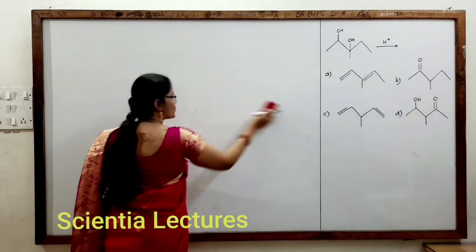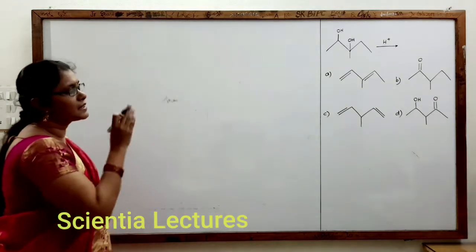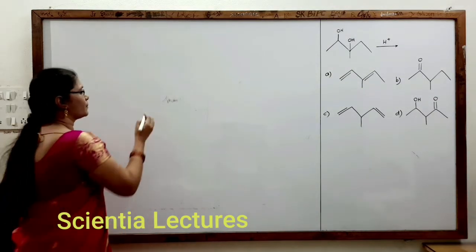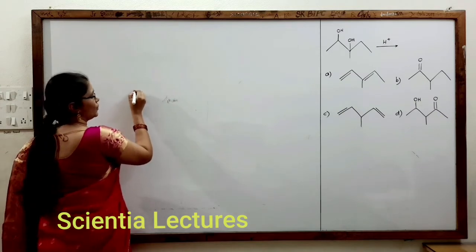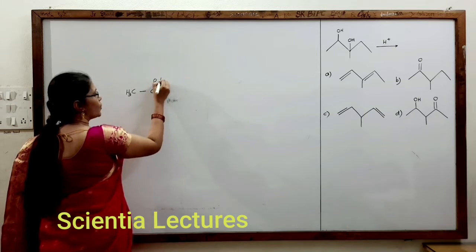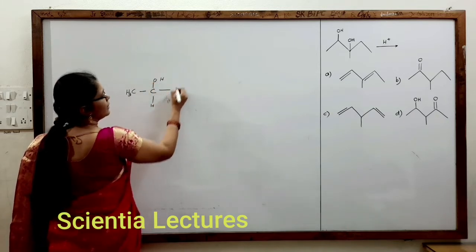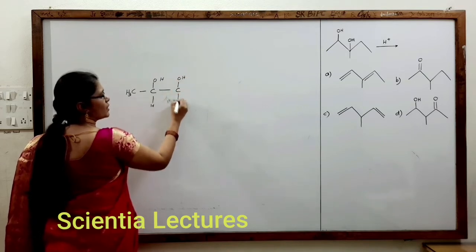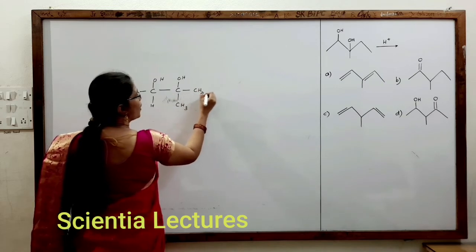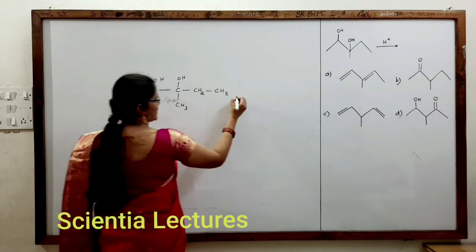By now you should have understood what pinacol-pinacolone rearrangement is. Let us see in our given question how to get the product, because it is also a 1,2 diol. What is the question given? CH3, C, OH, H, C, OH, CH3, CH2, CH3 was given in the presence of H plus.